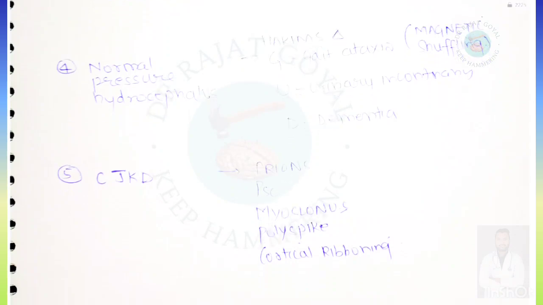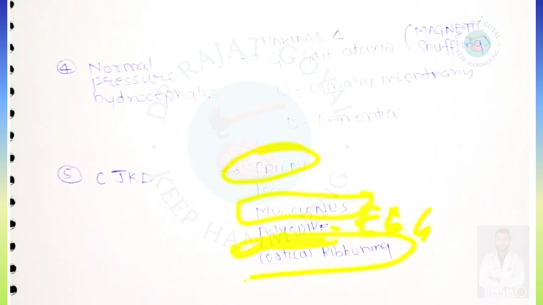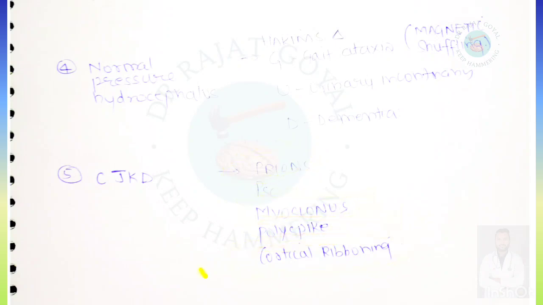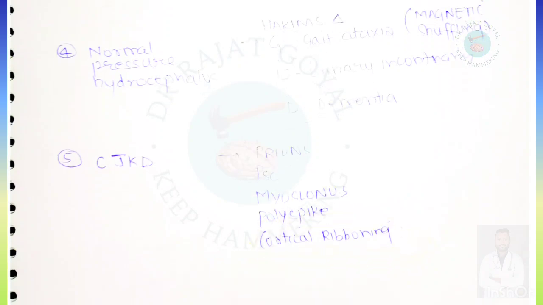Another disease is CJD, Creutzfeldt-Jakob disease. It is caused by prions, and the special point is myoclonus, and polyspike will be there in EEG, and in radiology we can see that cortical ribboning is there. So in MRI or CT scan, cortical ribboning is seen.